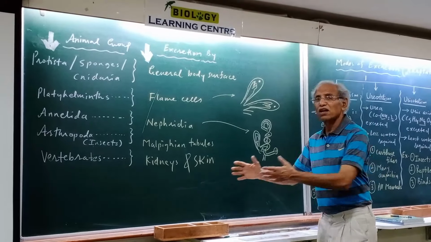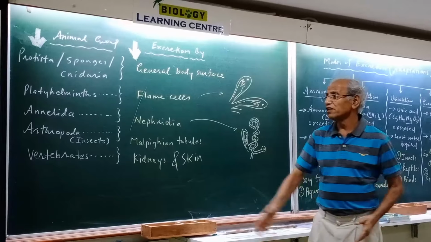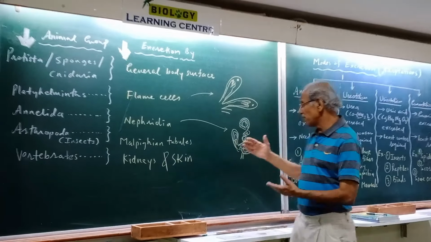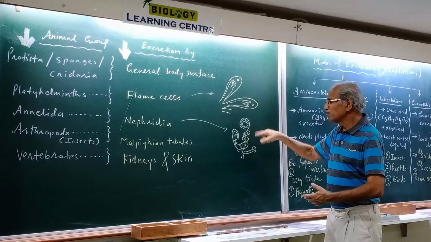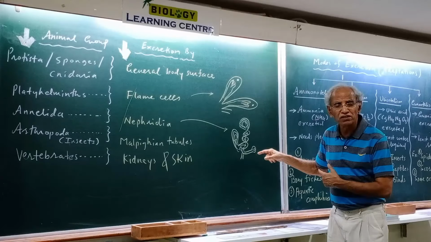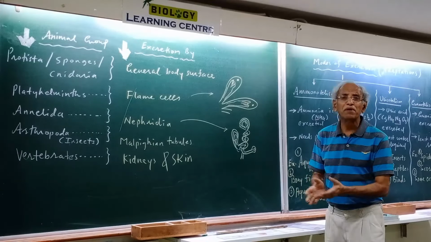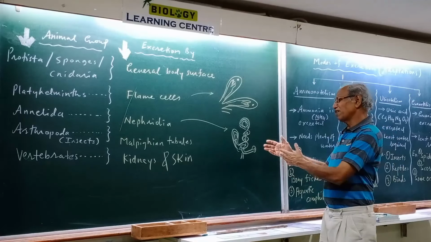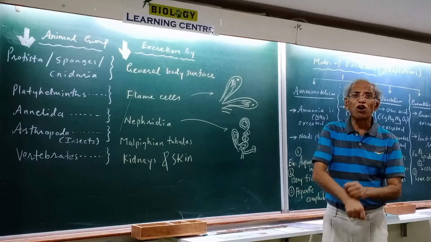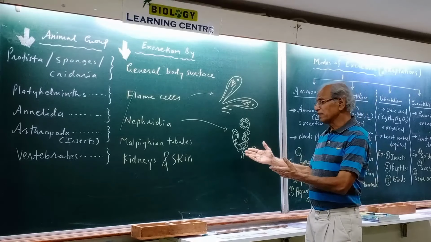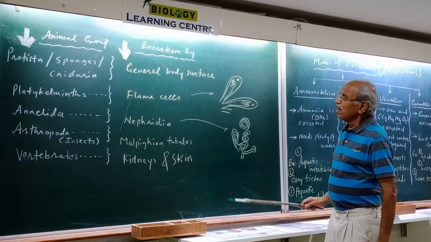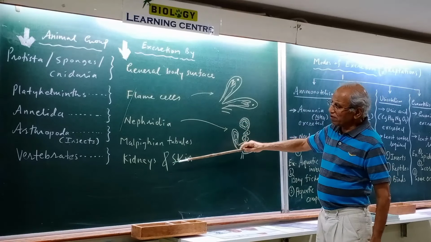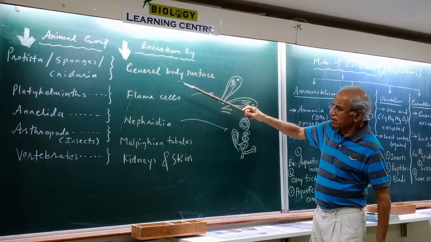Just like kidneys have coiled tubes for excretion in vertebrates, similarly, the Annelida group has many such coiled tubes for excretion, and every segment has many of them. They are microscopic, and it's possible to make a slide and observe them. And these are part of nephridia.